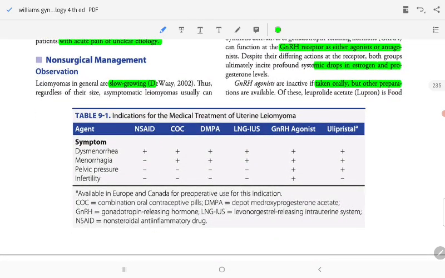Indications for medical treatment of uterine symptoms: if dysmenorrhea is present, NSAIDs, combined oral contraceptive, DMPA, and LNG-IUS, or a GnRH agonist. For menorrhagia, combined oral contraceptive pills or DMPA can be used. For pelvic pressure symptoms, a GnRH agonist. For infertility, a GnRH agonist, because this reduces the size.